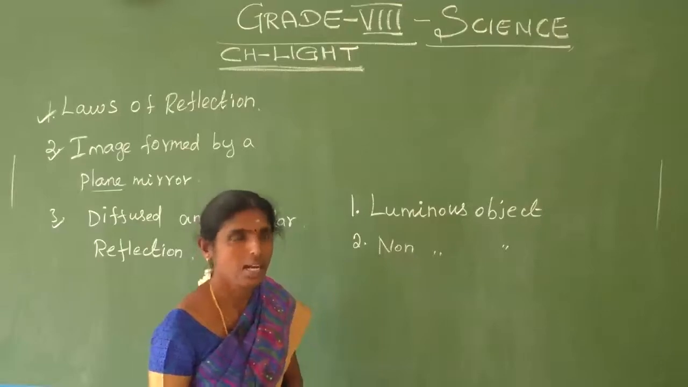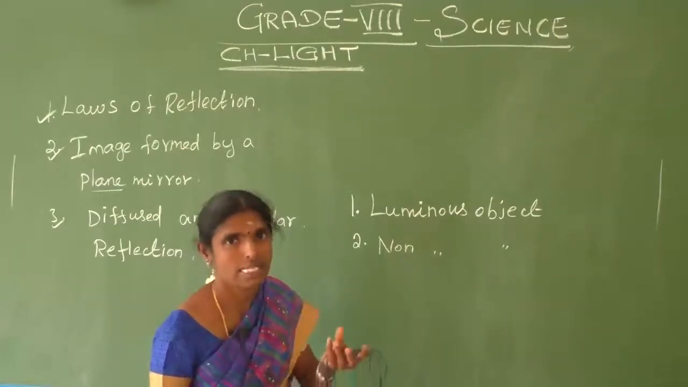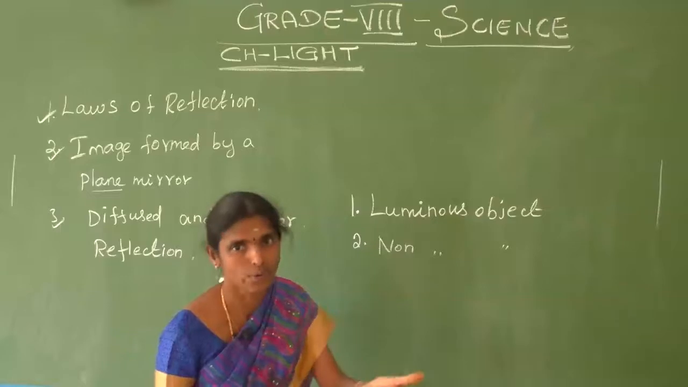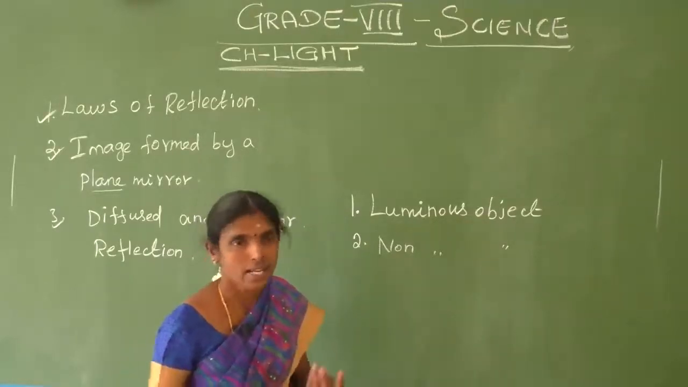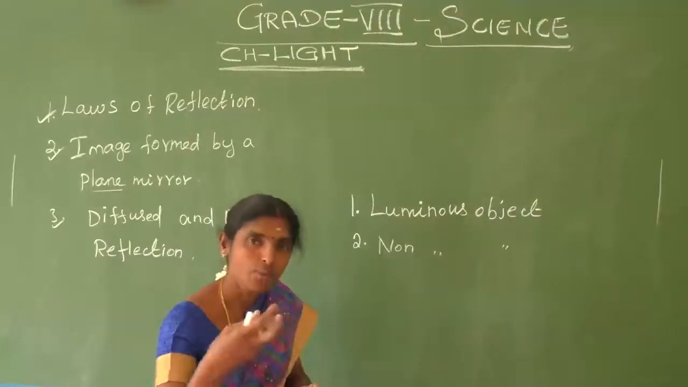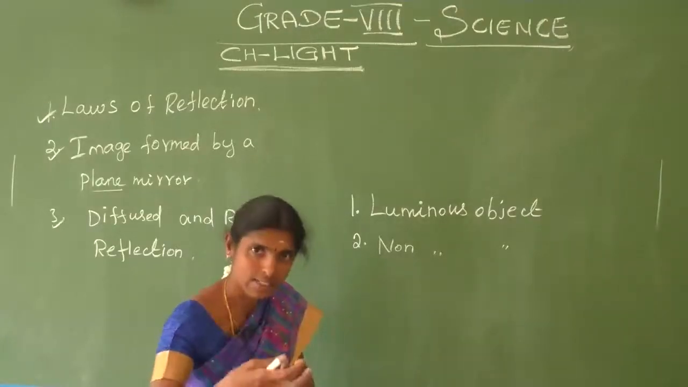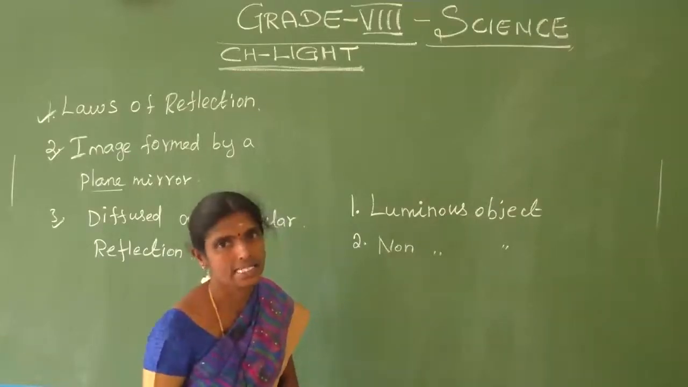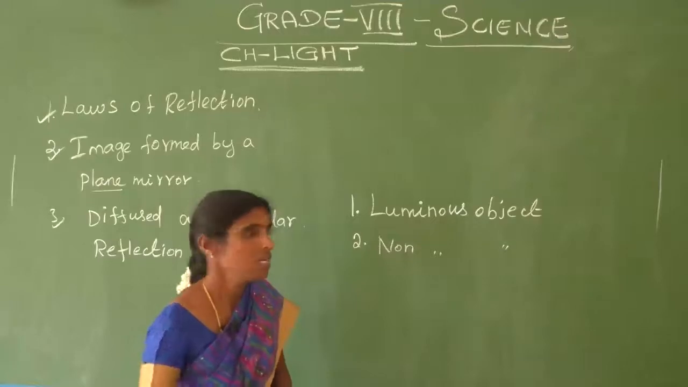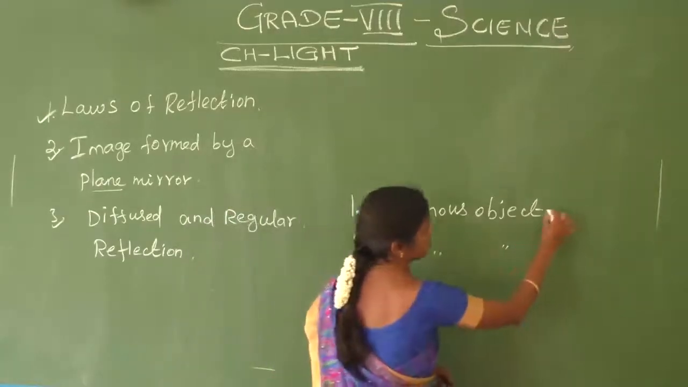Do you understand? Example, the moon. The sun emits light on its own. The moon is the non-luminous object. The sun emits the light, the moon collects the light from the sun, and then it becomes visible. We can see the moon easily. So the sun is the luminous object.